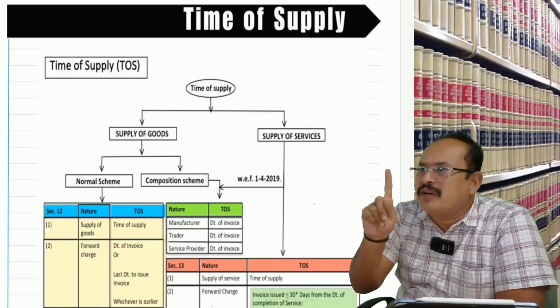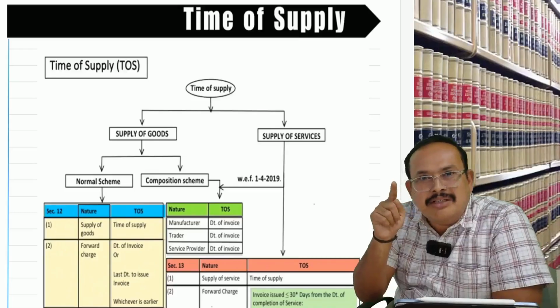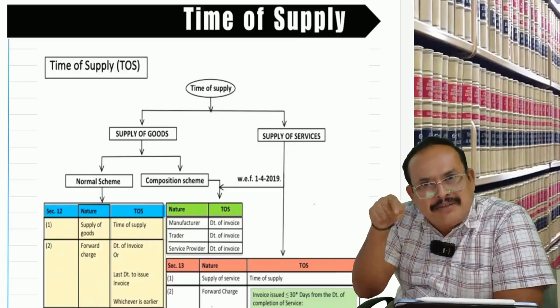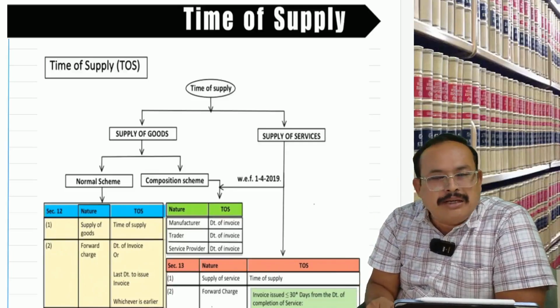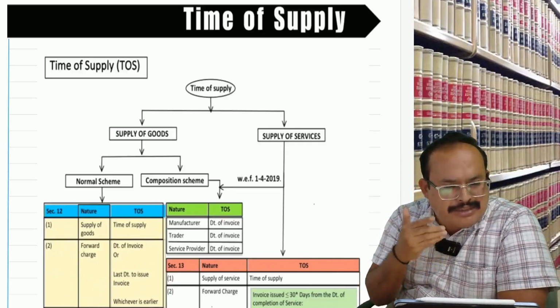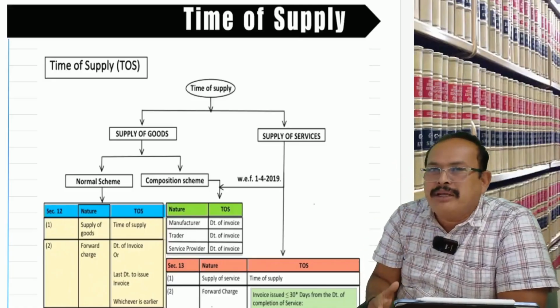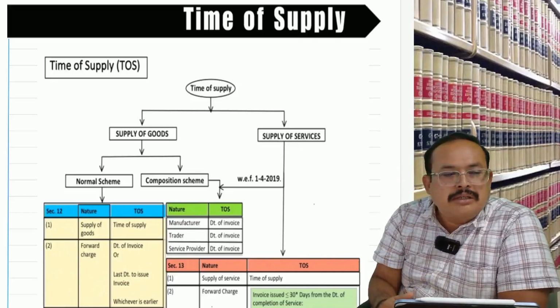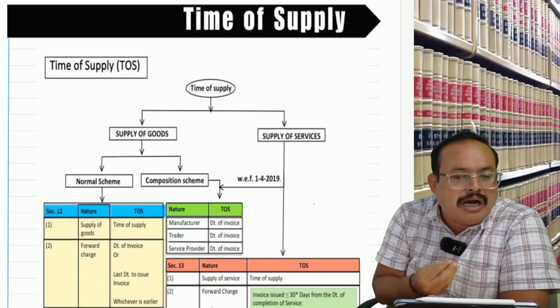Numeric does not start from 1, it starts from 0. Zero rate of tax is a rate of tax for exports. You get my point? Anyone tell me, say yes and I will continue, otherwise I'll stop. My students are not happy, then why should I continue? Anyone please tell me, online students, I'm requesting you.